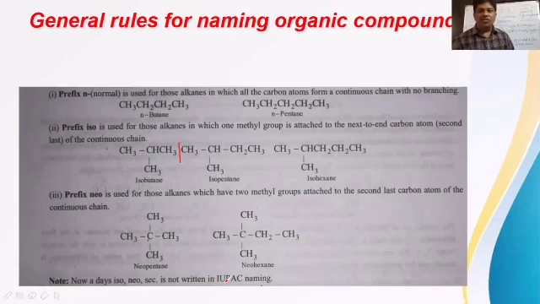Actually, what does secondary mean here? Secondary is used generally for alkyl groups. If the free bond is present on a secondary carbon atom, that is called a secondary alkyl group. In a butyl group, suppose the free bond is present on a secondary carbon, a 2-degree carbon, that butyl group is called a secondary butyl group. Okay, so in this way we have to understand. We have already discussed the hydrocarbon groups in previous sessions.